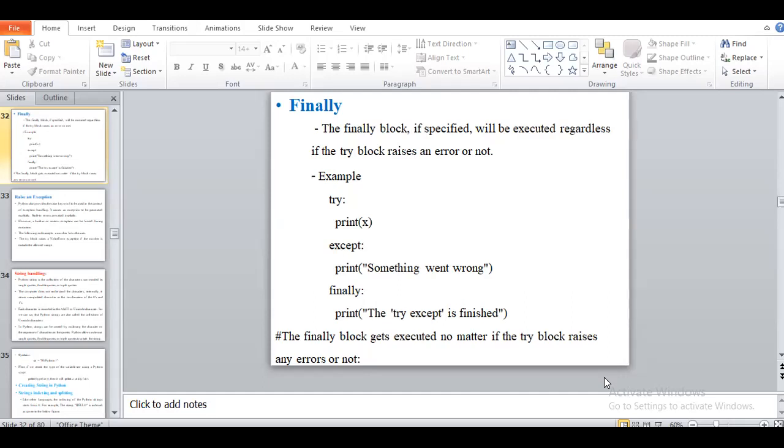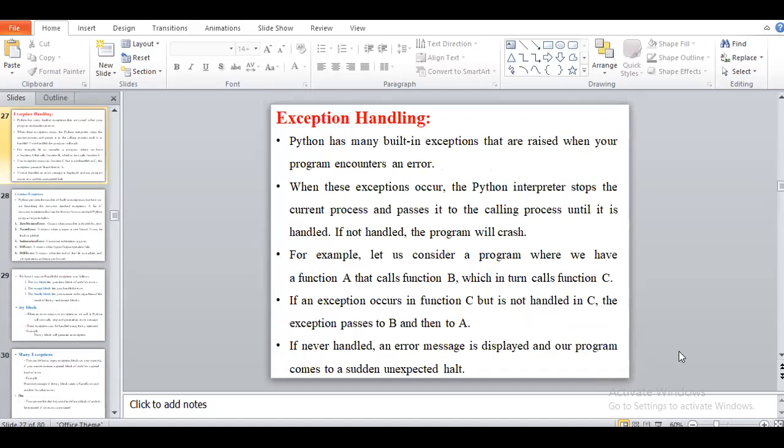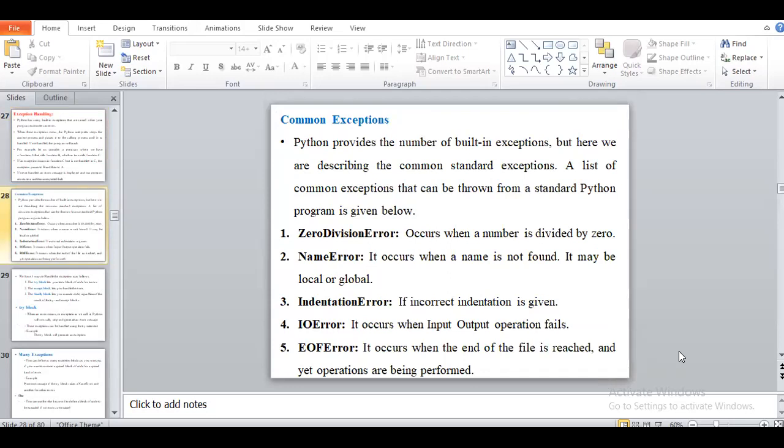Okay. So yesterday we saw the concept of exception handling. Exception handling means a built-in exception that will be raised at run time. We saw some of the common built-in exceptions: zero divide error, name error, indentation error, IO error, and end of file error. For these exceptions we saw different examples, for divide by zero error, name error, indentation error, and IO error.